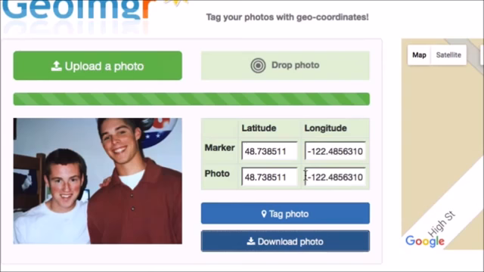And if you use a Windows machine or a Mac, there are many different apps that you can purchase or download for free that will geotag your images as well. So that's another option. But I just thought I'd use this one because it's open source on the web and anybody can use it. So hope that's helpful.